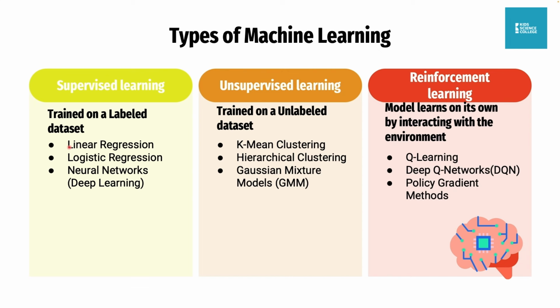One way to do that is for the parent to show the baby pictures of animals with the names of the animals on them. The pictures of animals are our data set, and when you label it, that means you are telling the kid, oh, this is a lion, right?